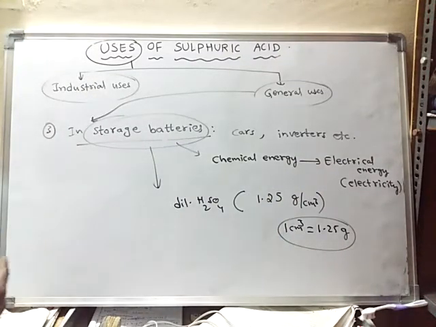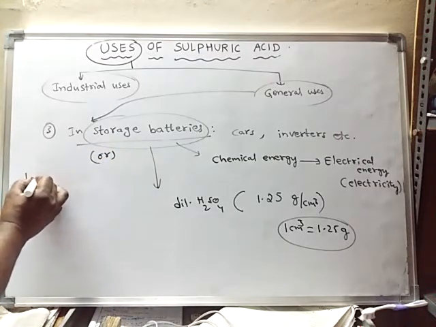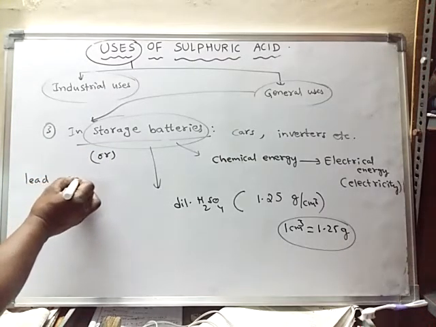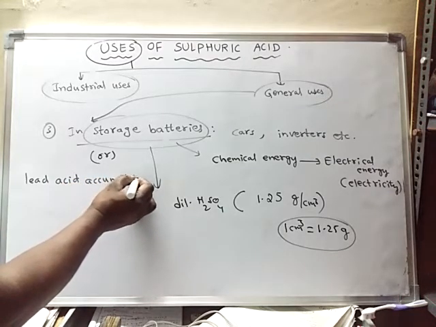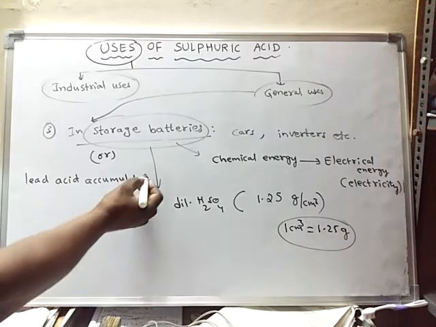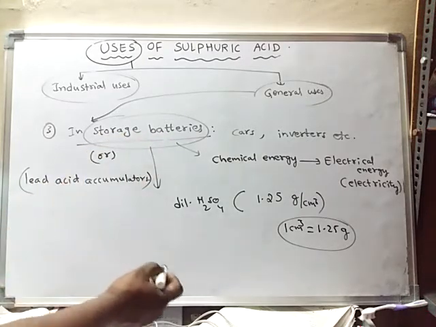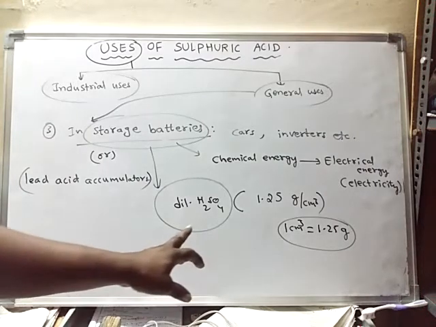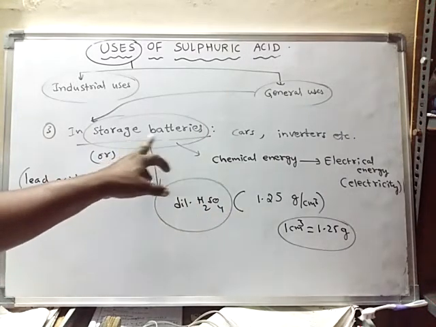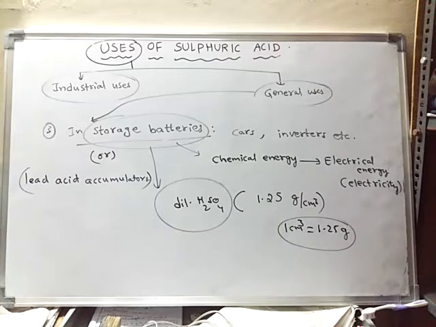It is also used in the lead acid accumulators. Storage batteries are also called lead acid accumulators. In the lead acid accumulators, or storage batteries, this dilute sulfuric acid is used. The density of the dilute sulfuric acid used in these batteries should be 1.25 gram per centimeter cube.